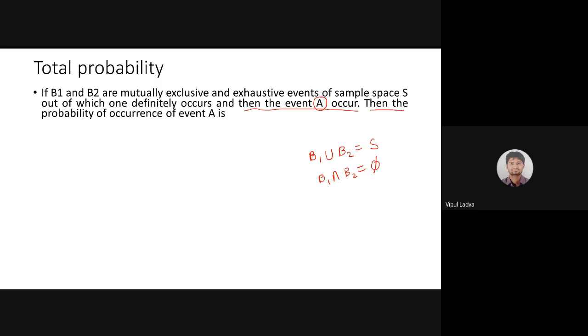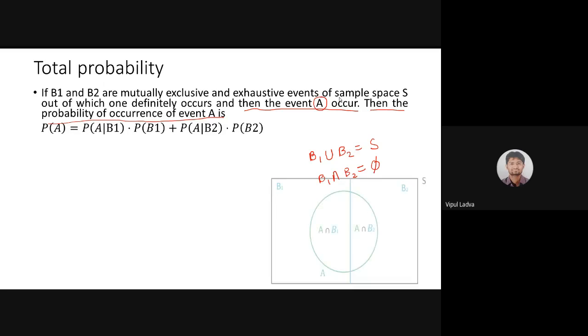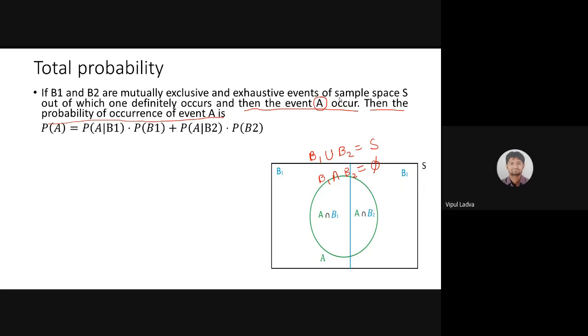Now what we are finding is the probability of occurrence of event A. That particular formula is known as total probability. This kind of situation has a label in statistics, that is the total probability case. Now, what is the scenario? Let me give you a Venn diagram so it will help you understand this. Yes, here is the Venn diagram. Let me erase that particular ink.